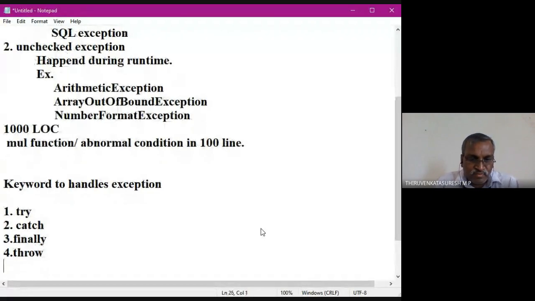Throw an exception. Next one is the fifth one, throws. This is for declaring an exception. So these two are used: throw for throwing an exception, and throws for declaring an exception.